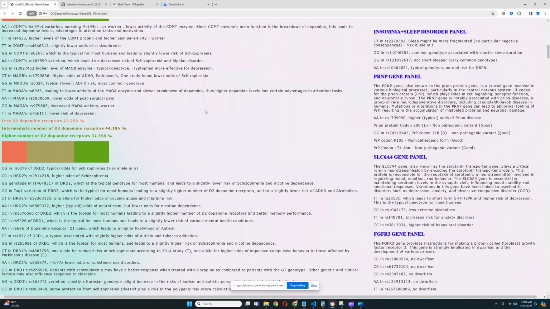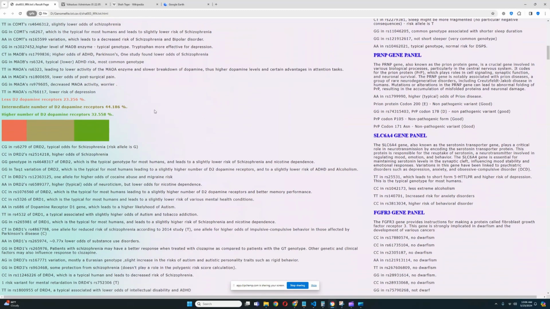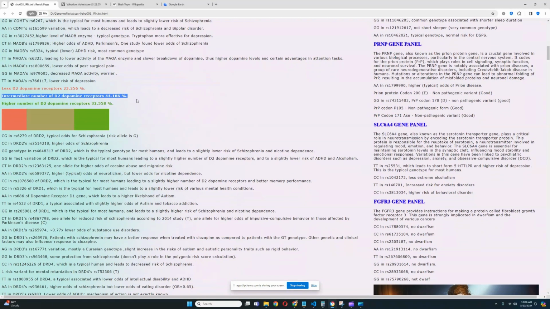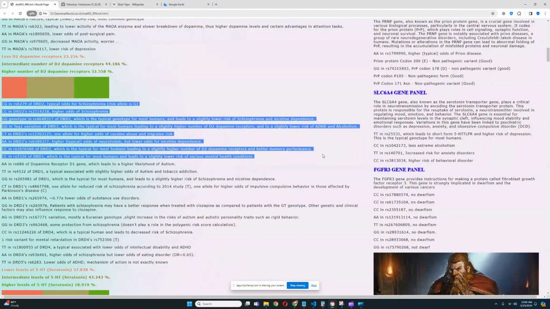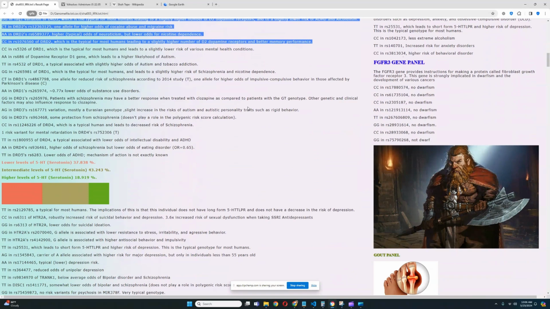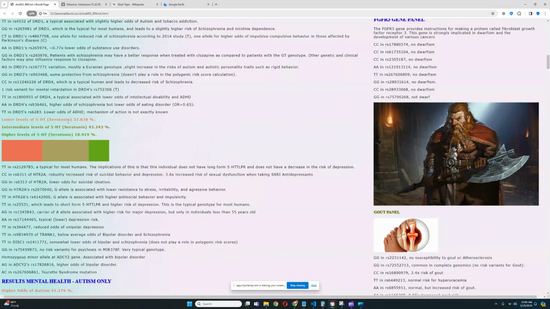For dopamine D2 receptor sites, it looks like they have a predisposition to an intermediate number of dopamine D2 receptor sites. So this takes into account the genotypes in DRD2, which are all of these genotypes. And for 5-HTTLPR, it looks like they have a predisposition to intermediate levels of 5-HT, serotonin. Which has some implications such as intermediate risk for depression, intermediate risk for anxiety, for a bunch of other conditions in this range.